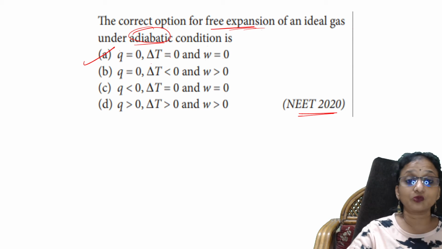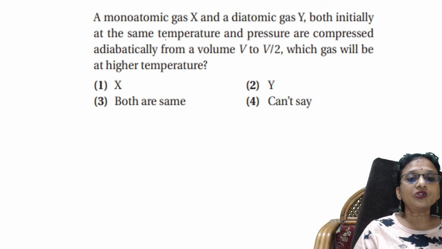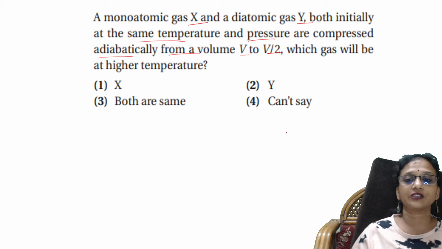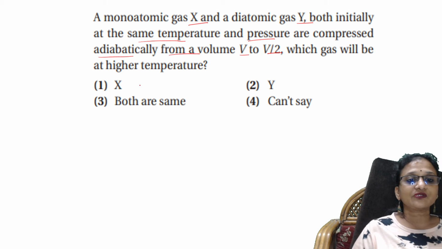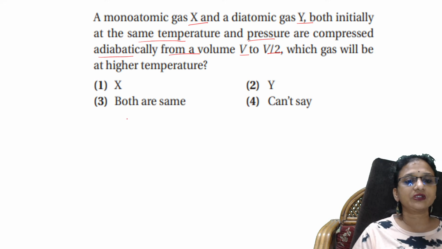Now let us see one more question. A monoatomic gas X and a diatomic gas Y, both initially at the same temperature and pressure, are compressed adiabatically from volume V to V/2. Which gas will be at higher temperature? X is given, Y is given, both are the same. Can't say. Let us solve.